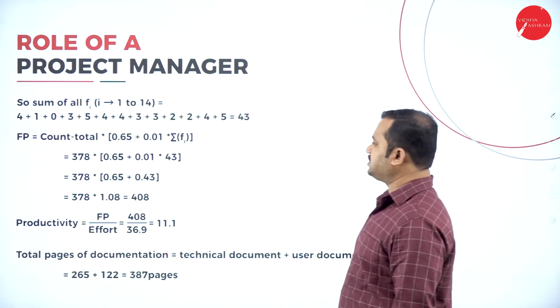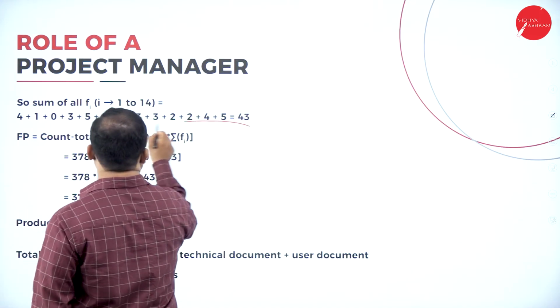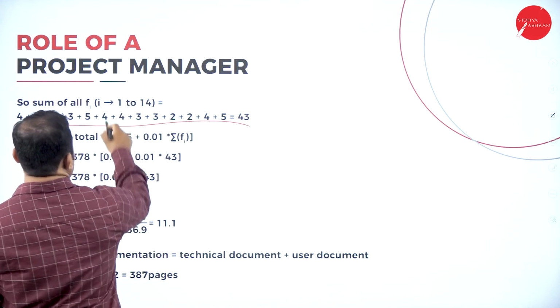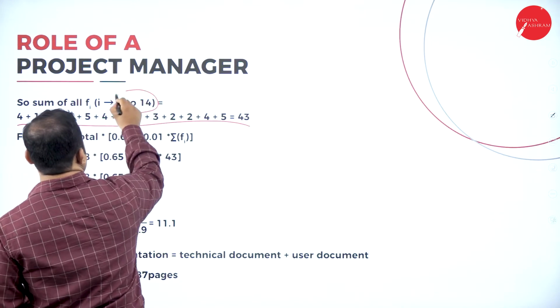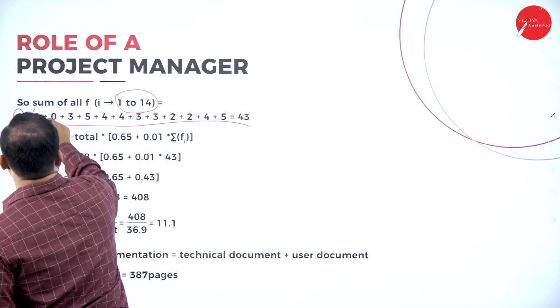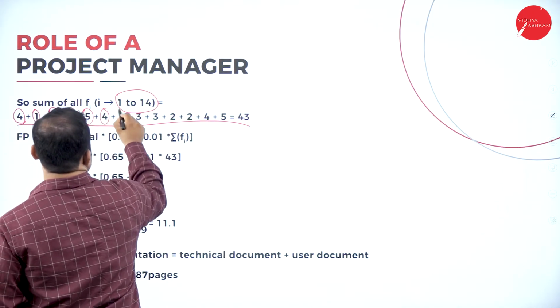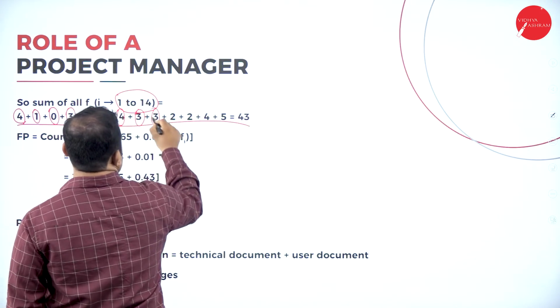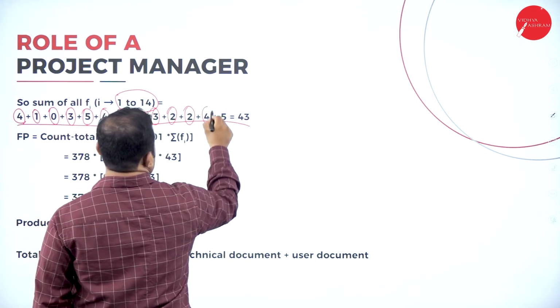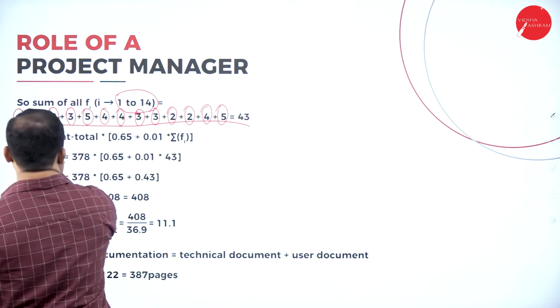Next, I am going to use the sum of all these function point analysis values, that is 43, where criteria 1 to 14 are considered here. For criteria 1 to 14, we totally have 14 terms here.